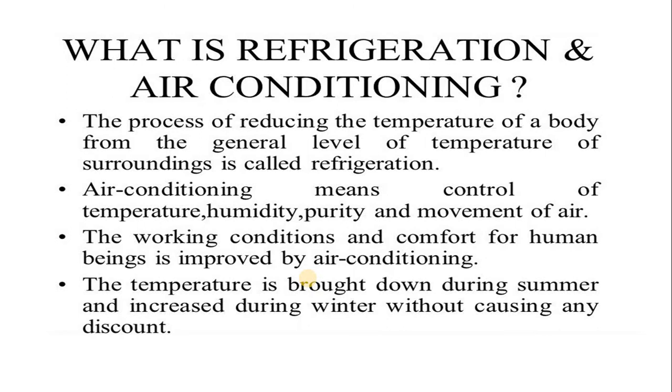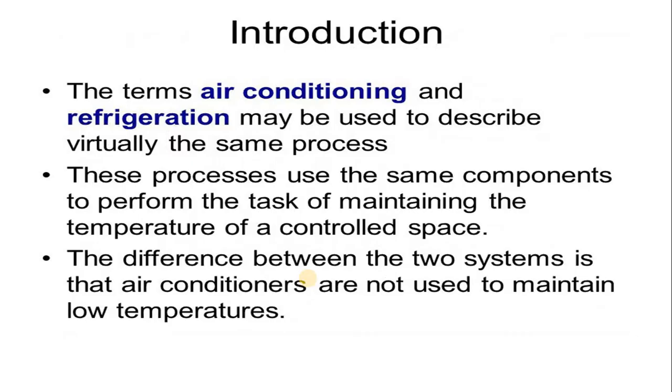In an air conditioning system, various parameters like temperature, humidity, purity and movement of the air are controlled to provide comfort to the end users, or all human beings. So the working condition and comfort for human beings is improved by the air conditioning technique. The temperature is brought down during the summer and increased during the winter without causing any discomfort.